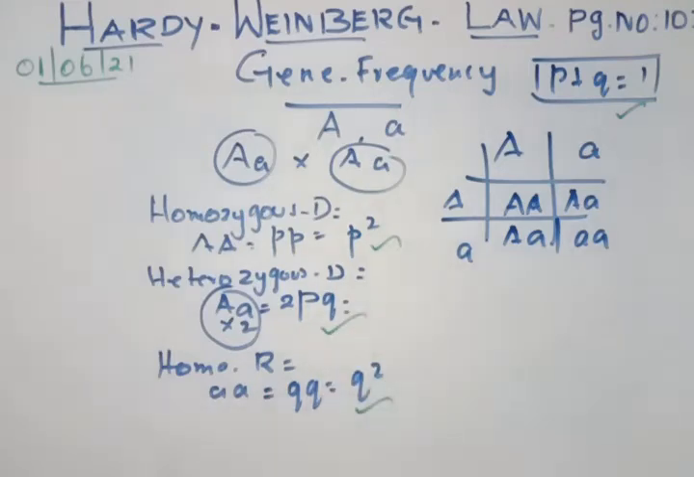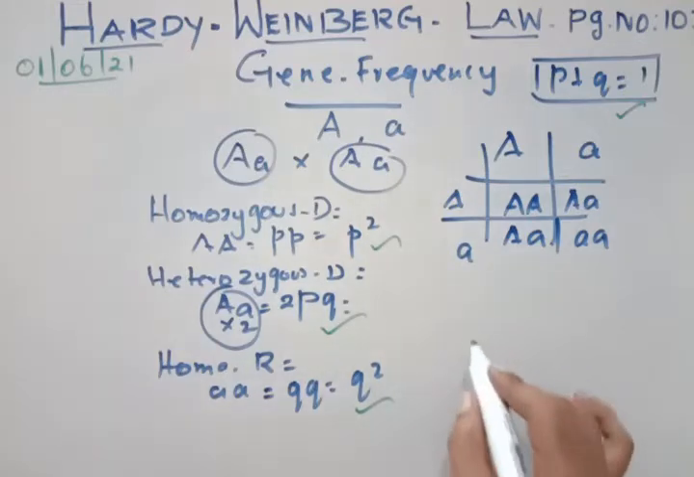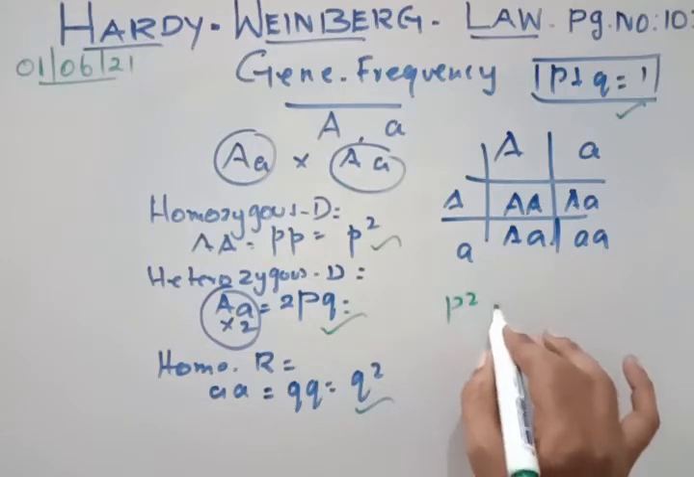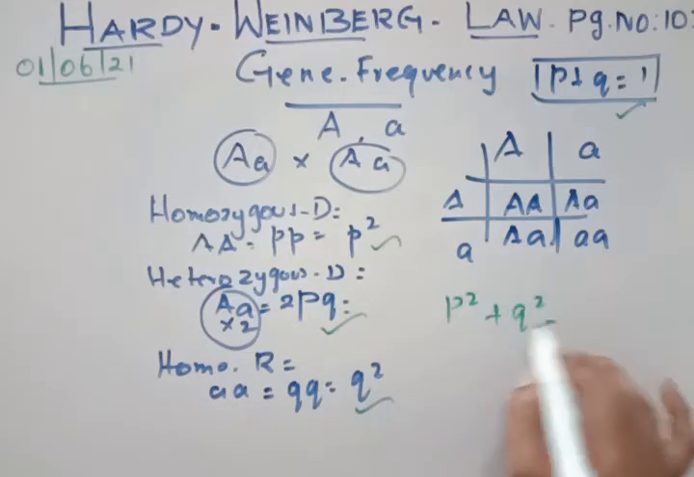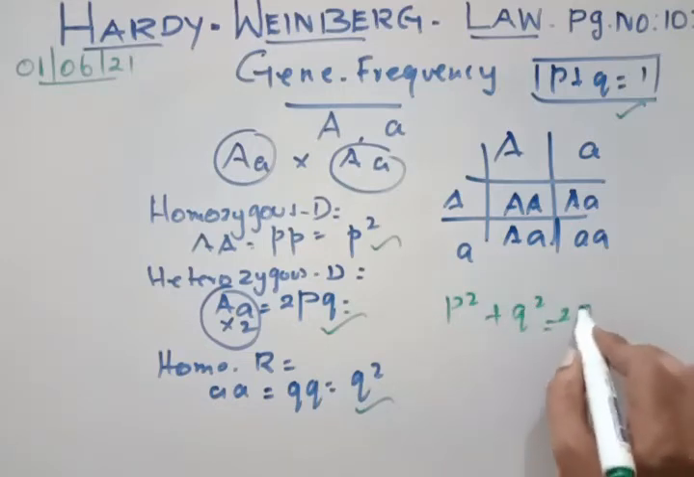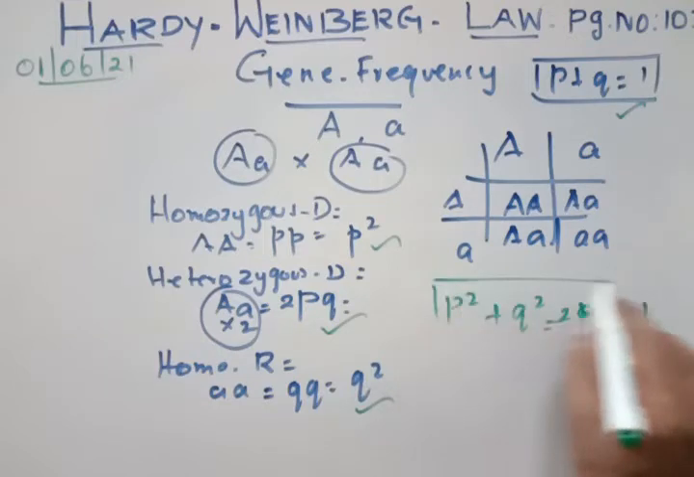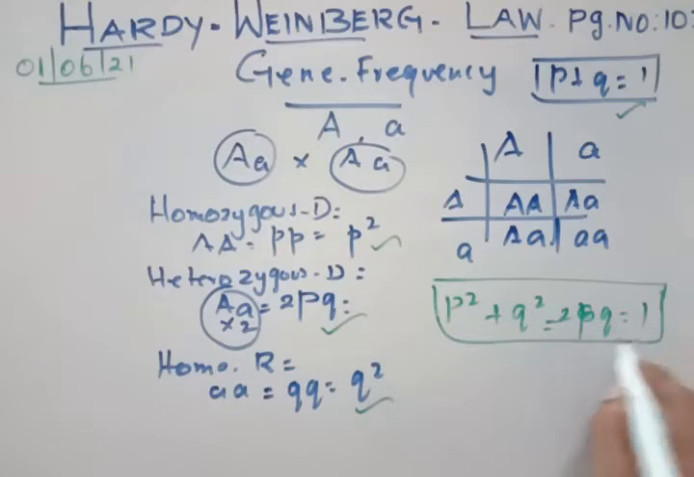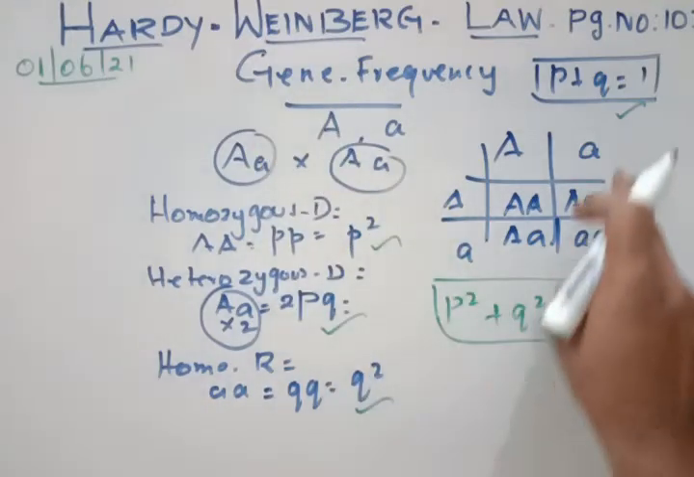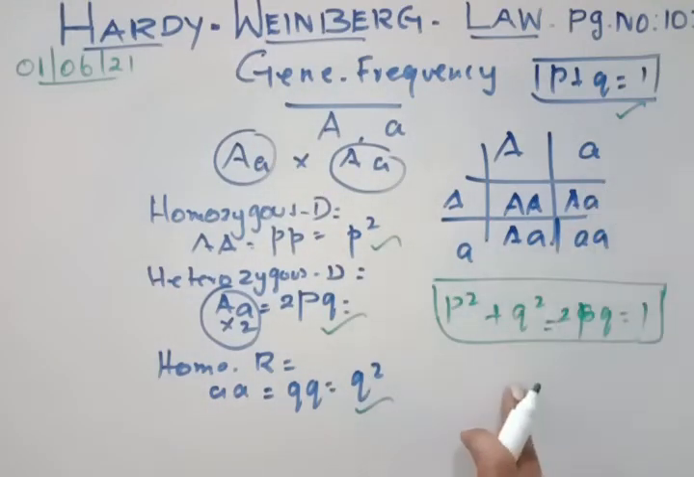So everything together gives a formula: P square plus 2PQ plus Q square is equal to 1. This is equation number 2, for gene frequency. We have allelic frequency here, and gene frequency is this.